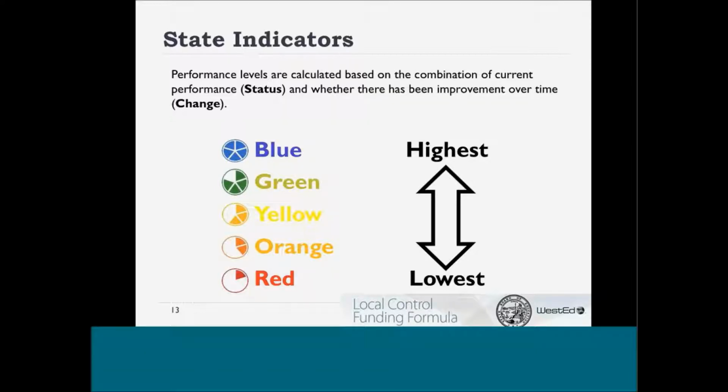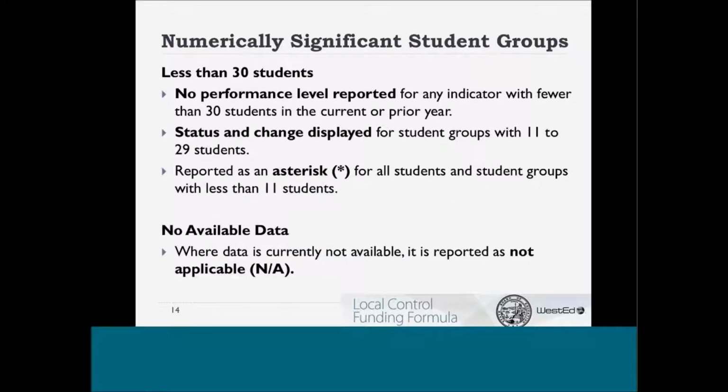Performance levels are calculated based on the combination of current performance, status, and whether there has been improvement over time, change. Performance levels are reported for all students and student groups at the local educational agency and school, with some exceptions. No performance level is reported for any indicator that applies to fewer than 30 students in either the current or prior year.